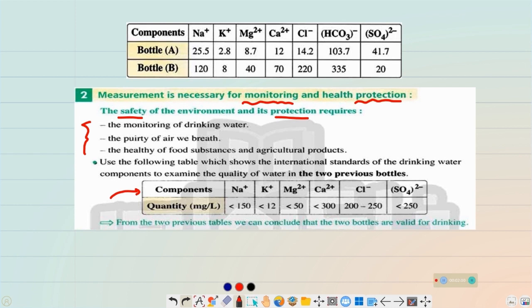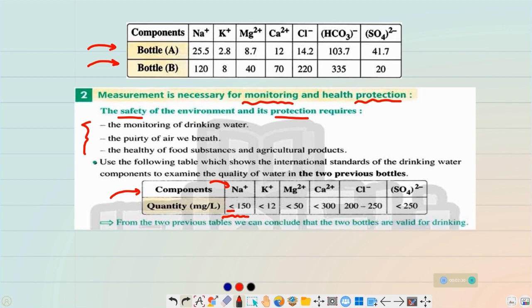So here, the concentration of sodium ions in the drinking water must be less than 150. So which bottle here agrees with this standard?